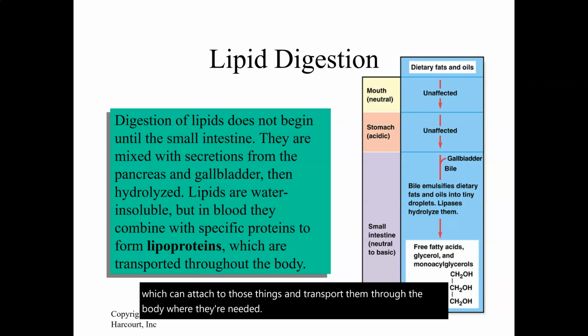Remember, lipids are nonpolar. They don't like water. So to make them able to be moved around the body, which is almost all water, we have to attach them to some molecule that is water soluble. So these lipoproteins can make that happen. They have a nonpolar end so that they can attach to the particle that they want, and then they have a polar end that is soluble in the blood.